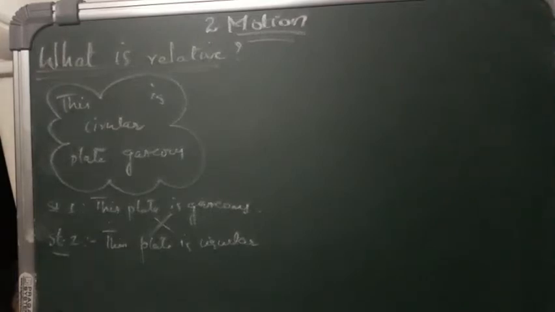Similarly, there may exist other situations in our daily life where we use statements having meanings depending upon the situation. So let us know the relation with respect to position. Words which are relative to each other show some meaning. If there is no relativity, then there is no meaning of the statement. If there is relativity between the two words, then it makes some sense. Now we will learn this relativity with respect to position.